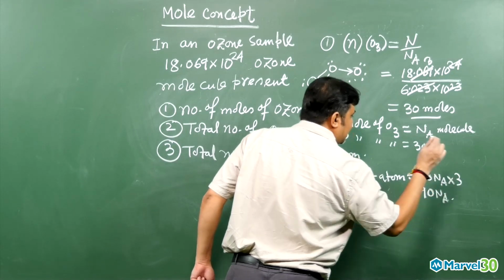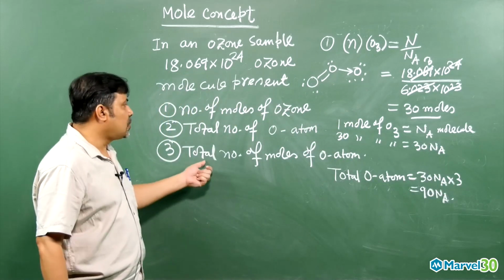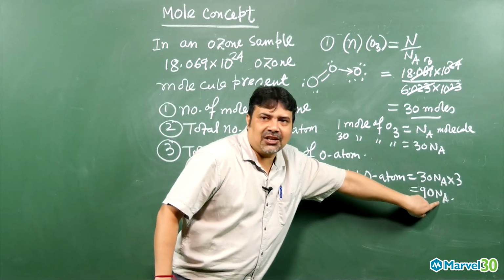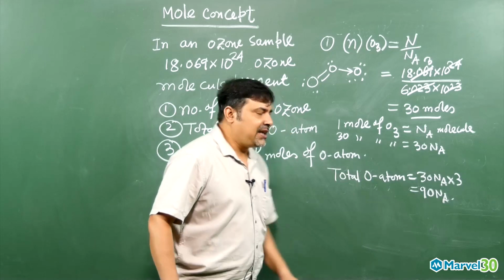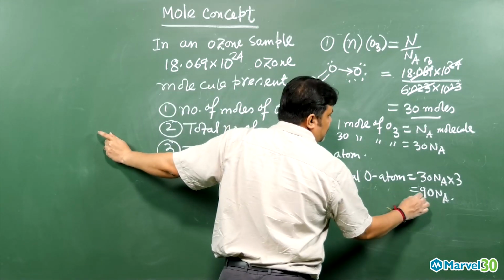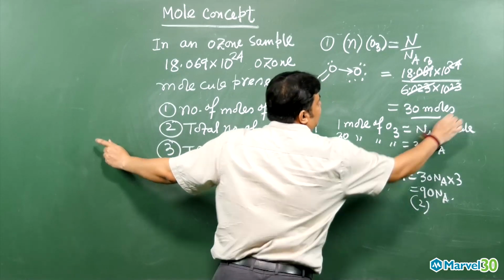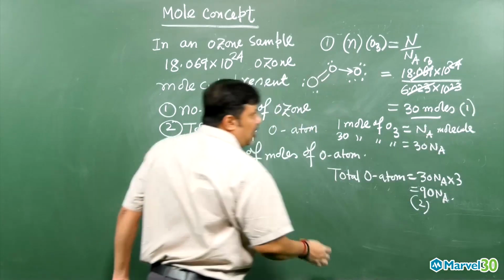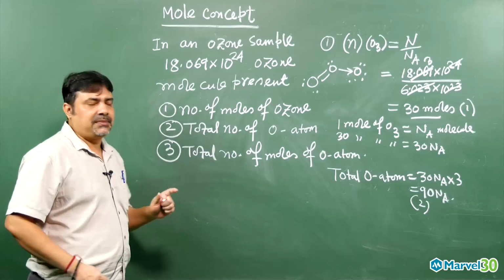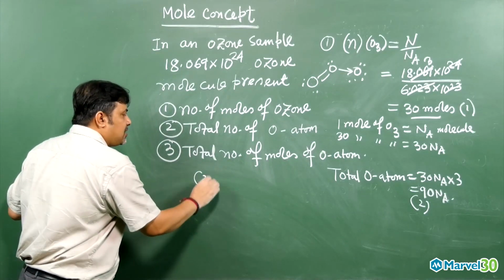We got these things. Now they are asking for the total number of moles of oxygen atoms. Now the given number of oxygen atoms is how much? 90 Na. Now the number of moles for the third question. This answer is for the second question, this is the second question answer, this is the first question answer, and now coming to the third question: total number of moles of oxygen atoms. The third question answer will be how much, my dear?